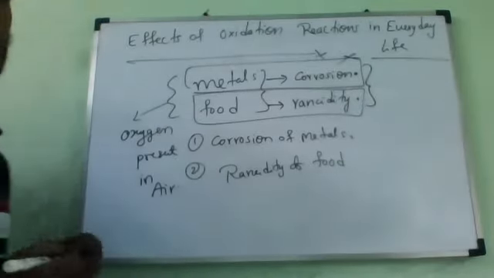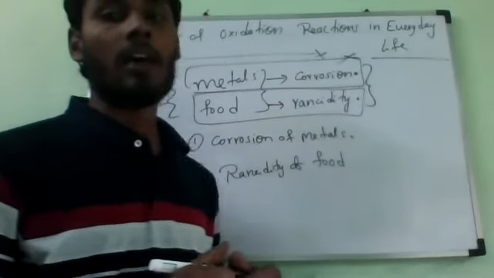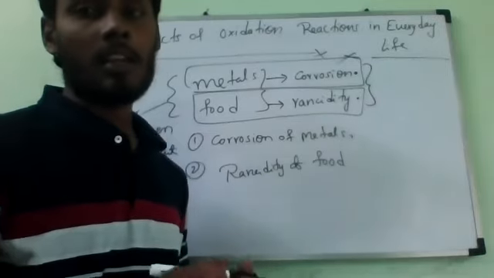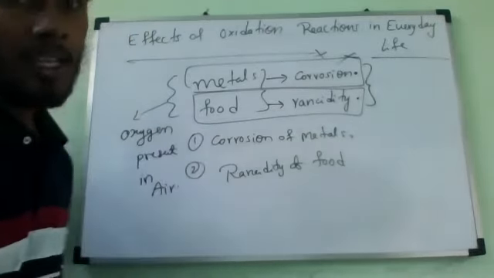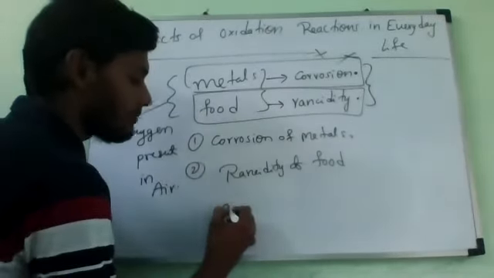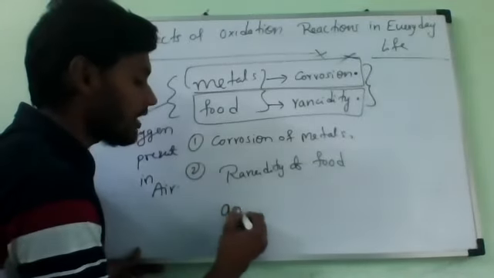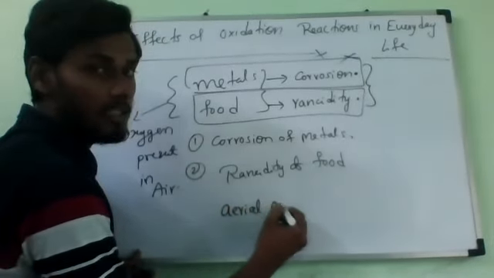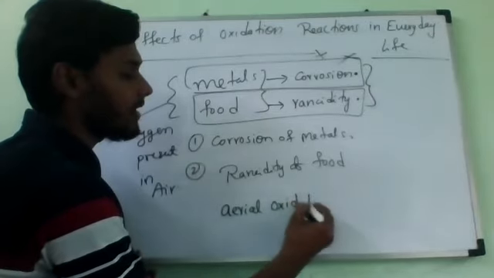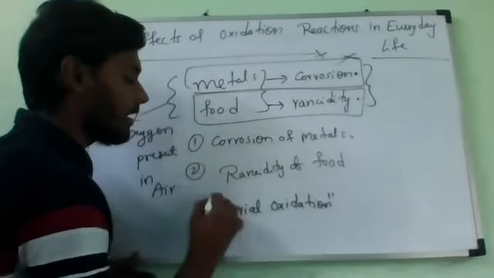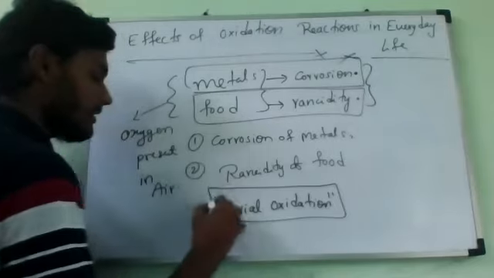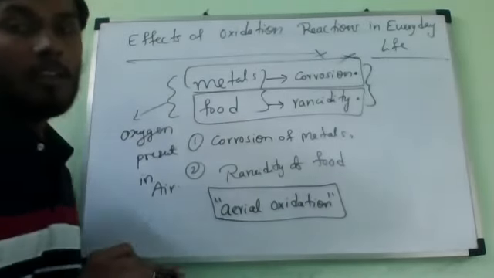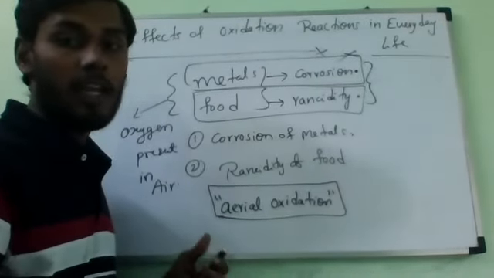So the oxidation caused by the oxygen of air is also known as aerial oxidation. This is the most important thing. We used to call it aerial oxidation. This is the oxidation taking place by oxygen present in the atmosphere.